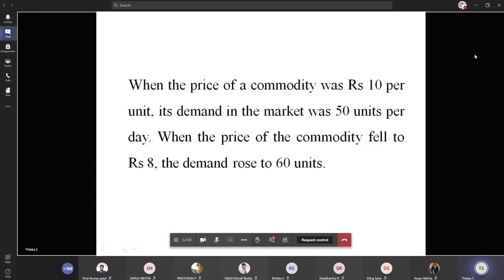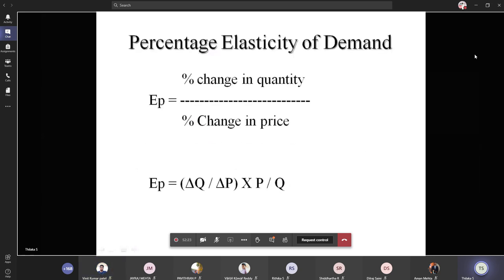P1, Q1, P2, Q2. All the values are here. Two values for P and two values for Q are here, and you can substitute these values into the formula delta Q divided by delta P into P by Q, with a negative sign in front of that.